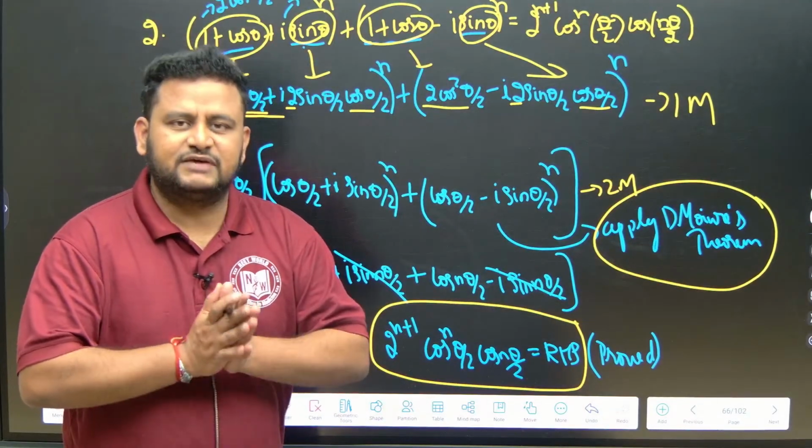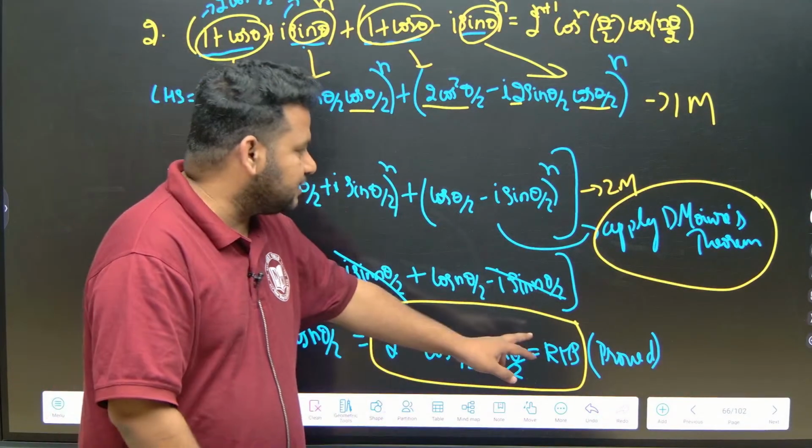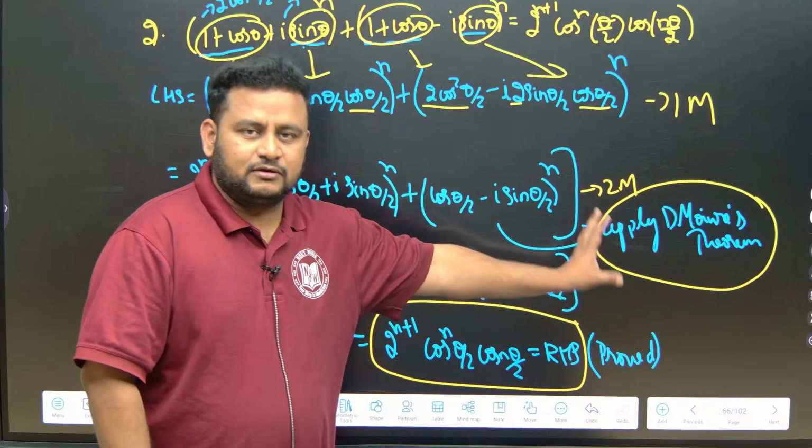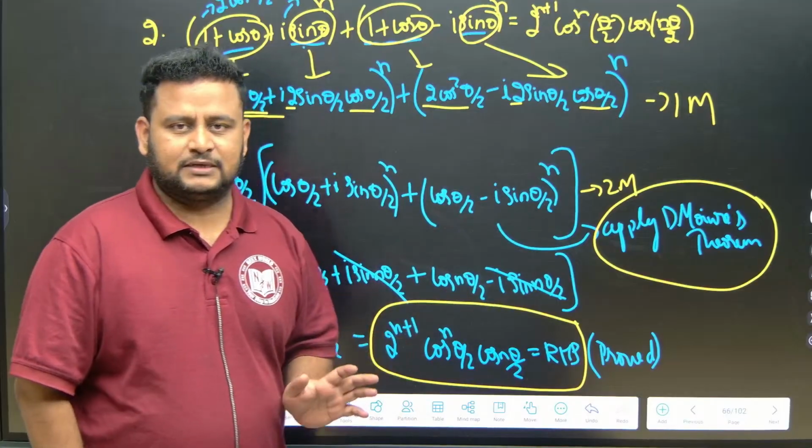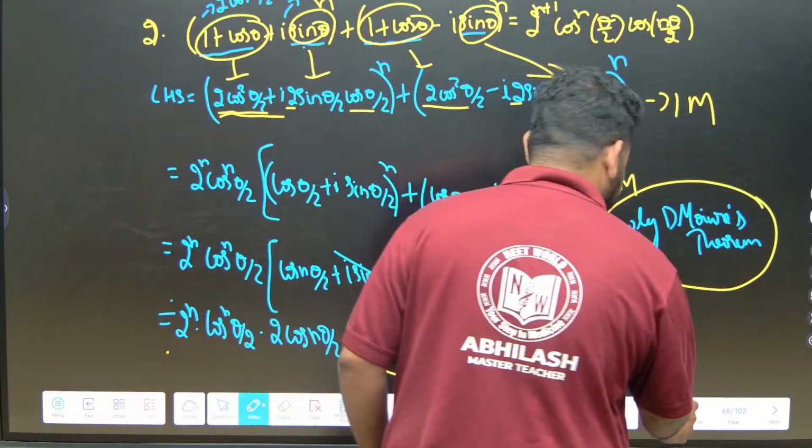So each and every step is very important. While you are applying de Moivre's theorem, on the side you write, by de Moivre's theorem. Each and every step you have to show. Clear? Let us move to the next question, friends.